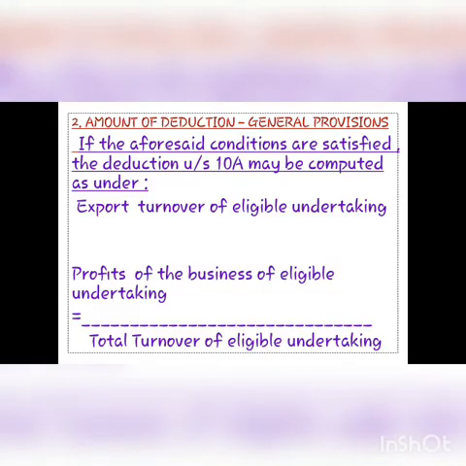Second one is amount of deduction, general provisions. If the aforesaid conditions are satisfied, the deduction under section 10A may be computed as under. Here, export turnover of eligible undertaking, that formula is profit of the business of eligible undertaking divided by total turnover of eligible undertaking.